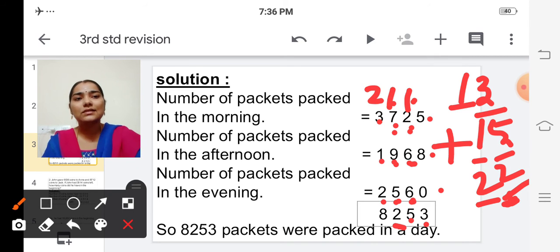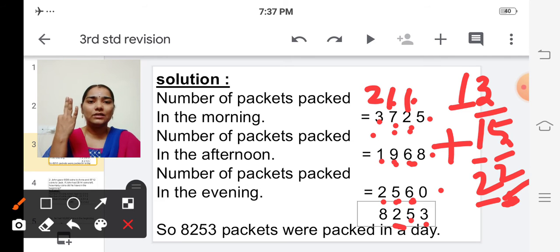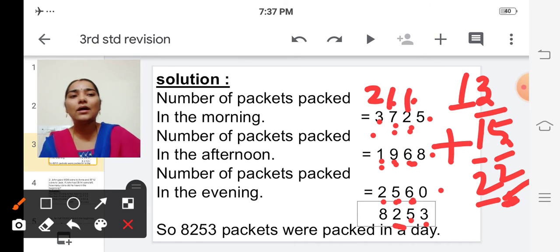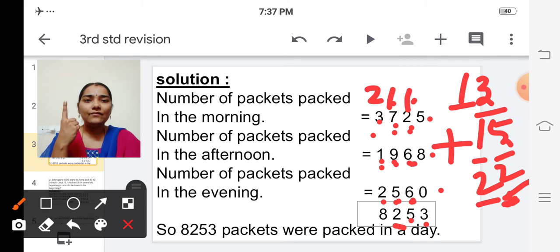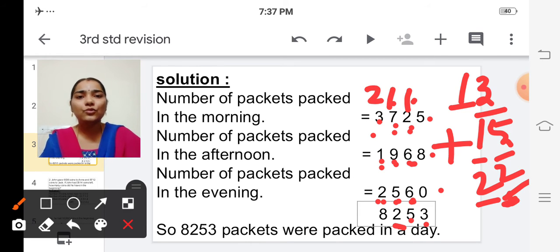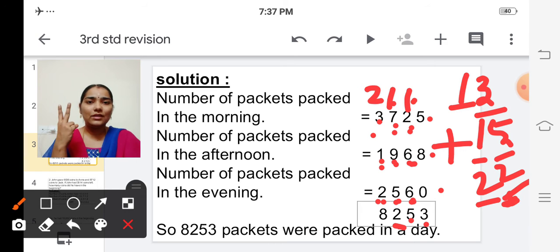So first let's add 2 and 3. 2 in the mind, 3 in the finger. After 2, 3, 4, 5. So next 5 plus 1. So 5 in the mind, 1 in the finger. After 5, 6. Isn't it? Next 6 plus 2. So 6 in the mind, 2 in the finger.